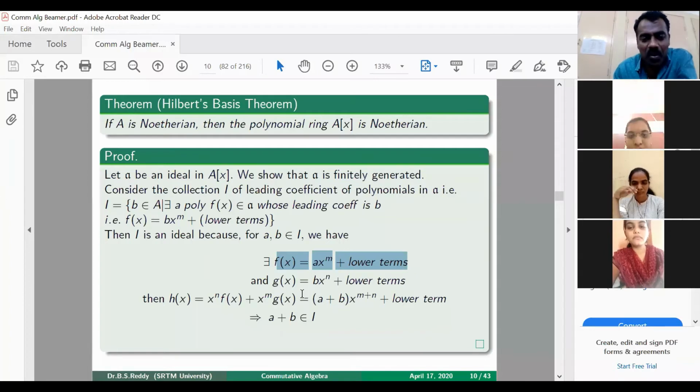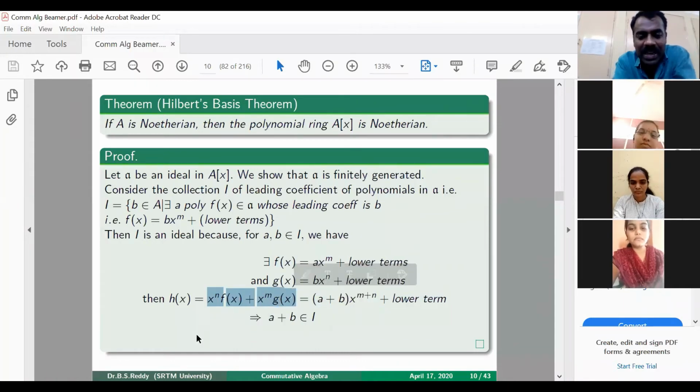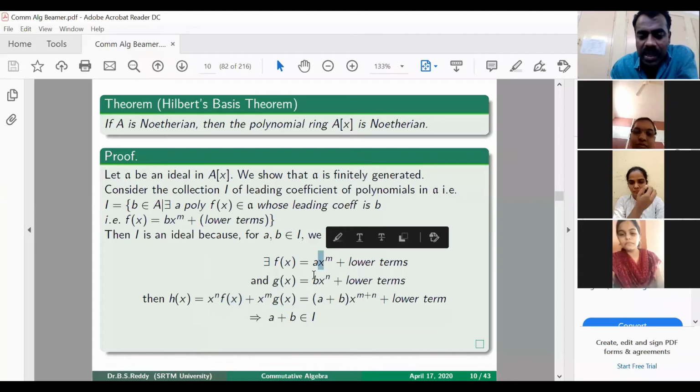Then we want to show that a plus b is in I. That means we want to find a polynomial in A whose leading coefficient is a plus b. And obviously this is the polynomial h of x, which is x power n into f of x plus x power m into g of x. If you multiply x power n to f of x, it is a x power m plus n.